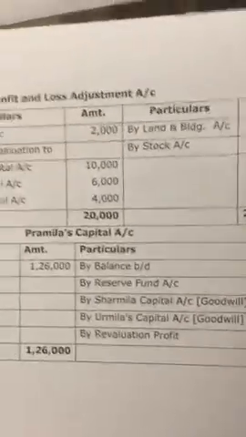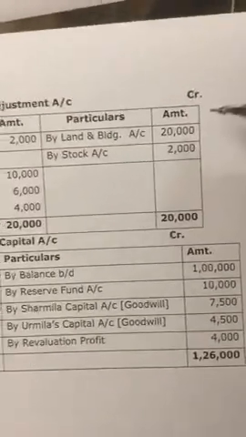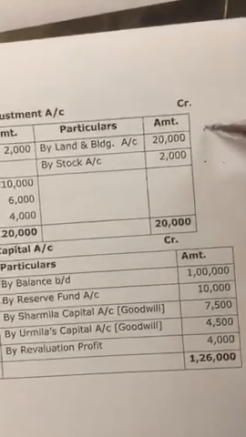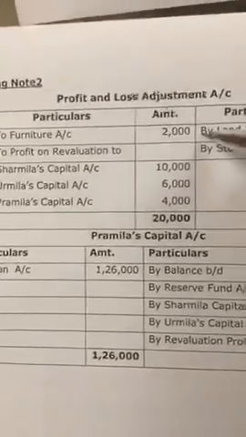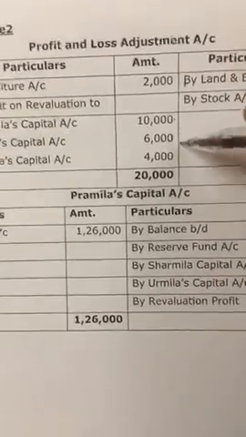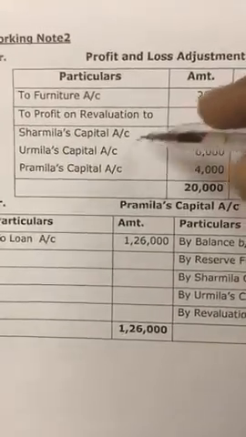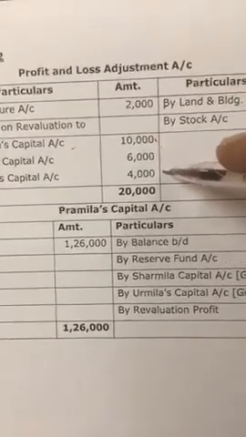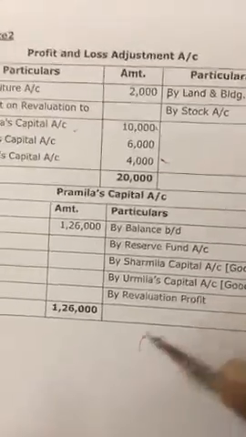There is appreciation in the land and building, credit side. Stock is appreciated by 2,000, this is by 20,000. Furniture is depreciated, and then I have found out profit, which is distributed among all the partners in their profit sharing ratio. But I have not prepared all accounts of partners.